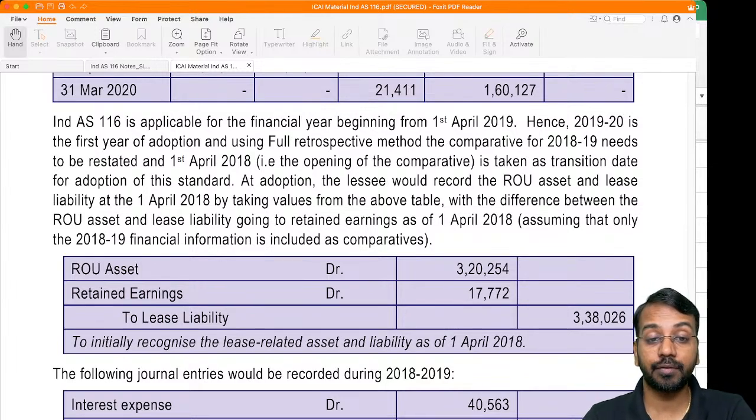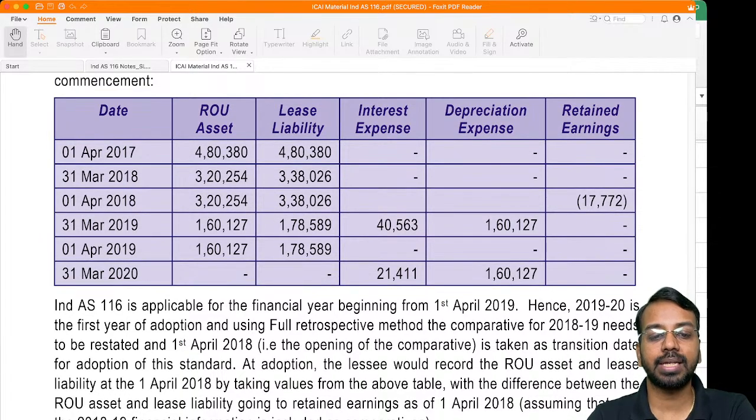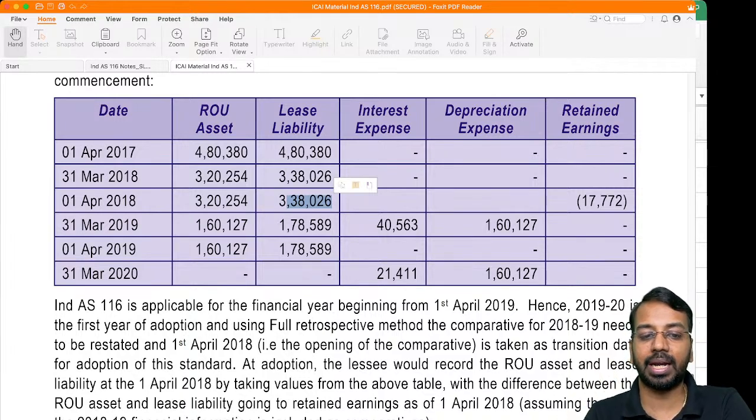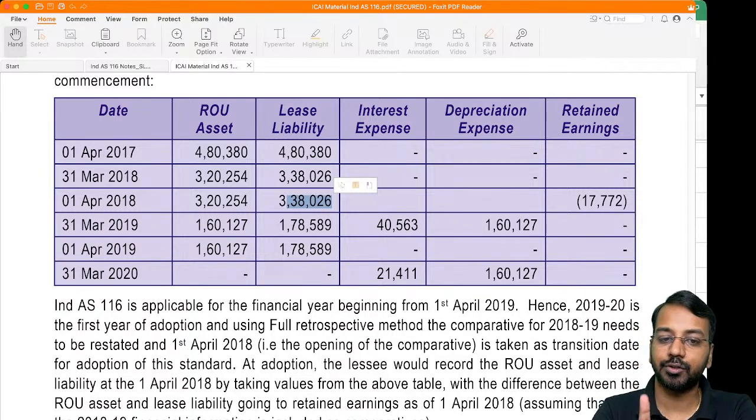So on 1st of April 18, though we are transitioning on 1st of April 19, you will say my right of use asset is 320,254 and my lease liability is 338,026.